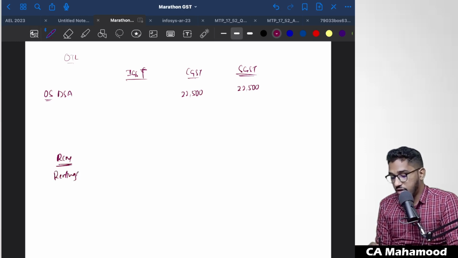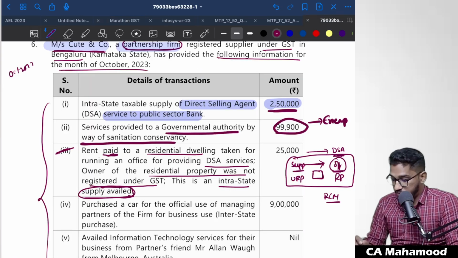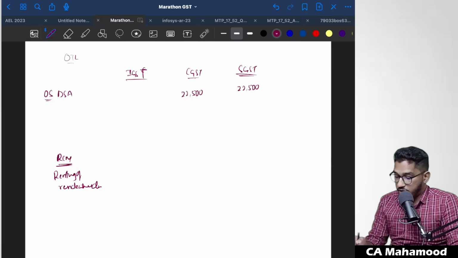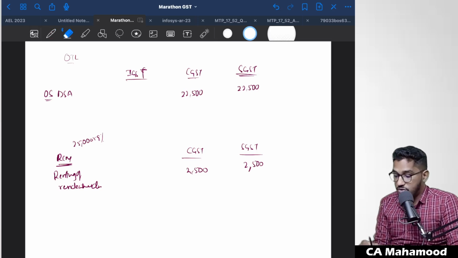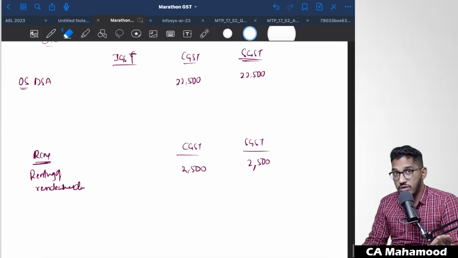So they have received the services of renting of residential dwelling, and these are covered under reverse charge mechanism. And specifically in the question, they have also told one more thing: this is an intrastate supply. So being a recipient, since it is an intrastate supply, you are required to pay GST under reverse charge mechanism, CGST and SGST. How much? The value of the rent is 25,000. 25,000 into 9%, which will be the CGST component, is 2,500, and 2,500 of SGST you have to pay. This completely you have to pay in cash only. You can't pay it using your input tax credit. The tax required to be paid under reverse charge mechanism has to be paid only in cash.